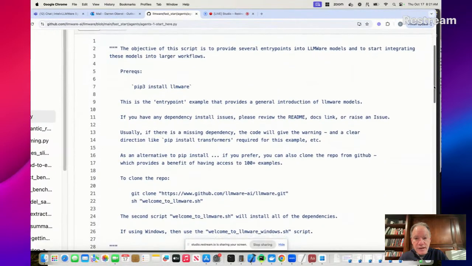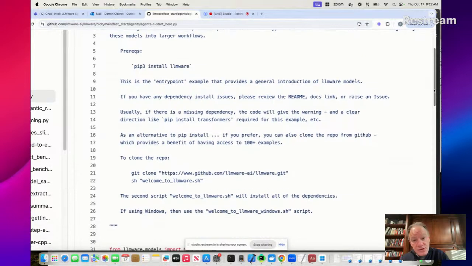All of these examples we annotate with a lot of comments. And again, it really starts with the premise you don't know a lot about models, you don't know a lot about LLMWare. We want this to be completely self-contained. So you copy and paste this, you should be able to use this to do everything that you need to get started to be able to run the example. As I mentioned, first things first, either pip install LLMWare or clone the repository and then follow that welcome to LLMWare script.